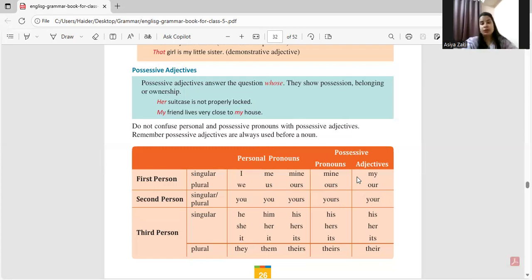Now next is second person. So pronoun, it will be yours, adjective is your, right? Third person. Of course, we know third person is he, she, it, they, them. These are all third person, singular, plural. And when we talk about adjective, his, her, its, their, these are all possessive adjectives.